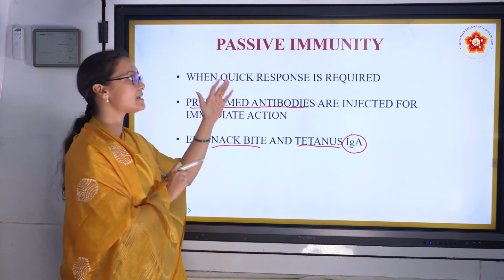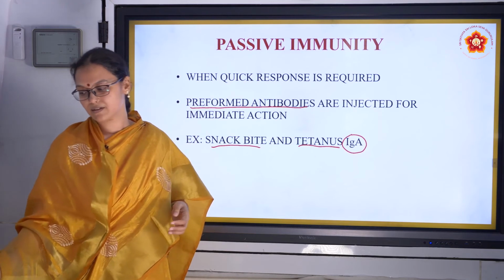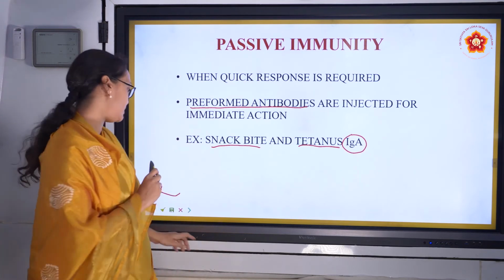So passive immunity is external. Examples are IgA, tetanus and snake bite. So that's about active and passive immunity.